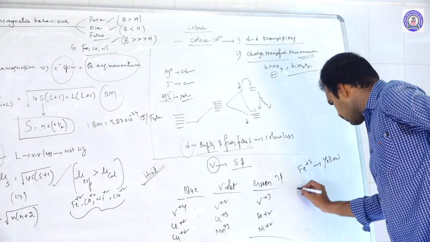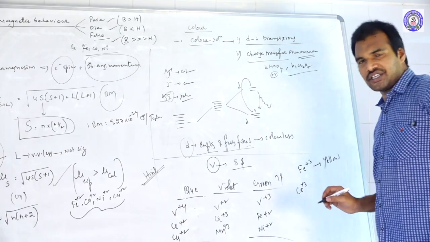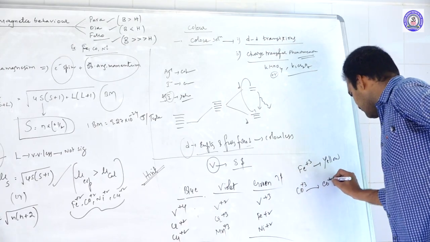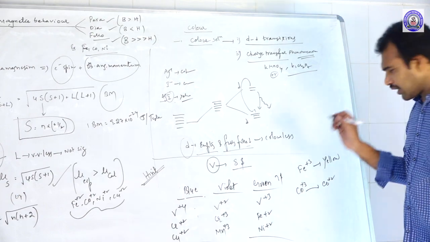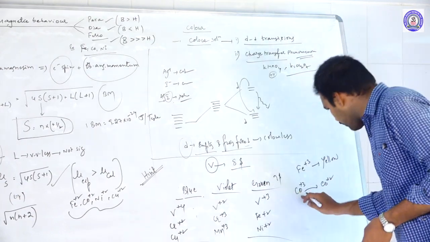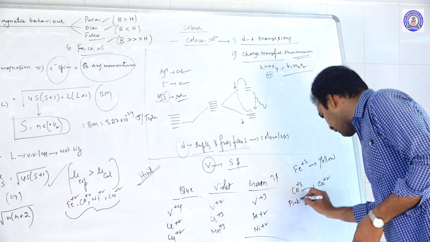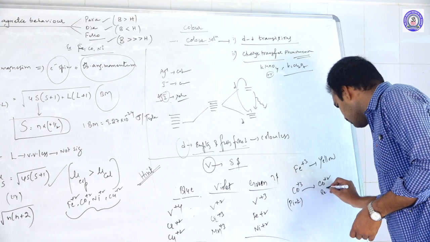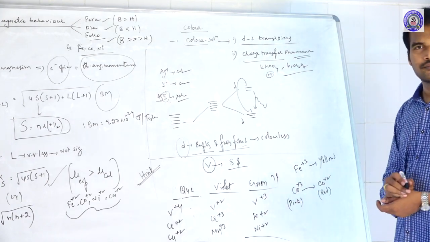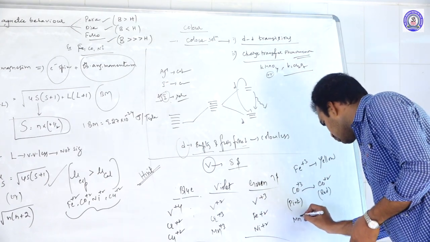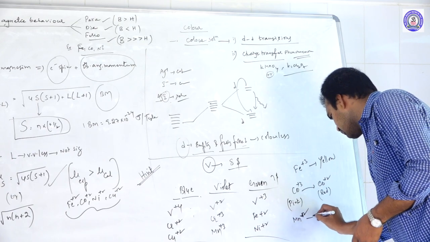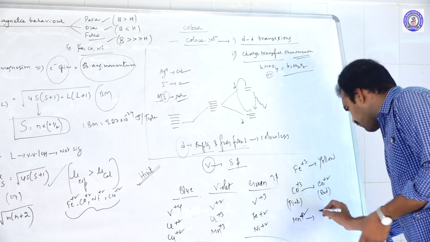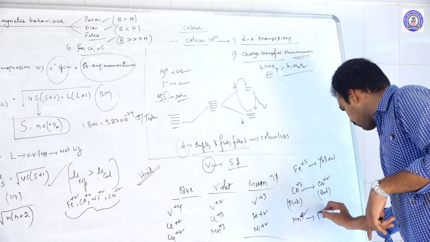Okay, and we know that cobalt plus 3, cobalt plus 2. Okay, cobalt plus 3 is pink color, whereas cobalt plus 2 is red color. And Mn plus 2 is pink, so pink color.